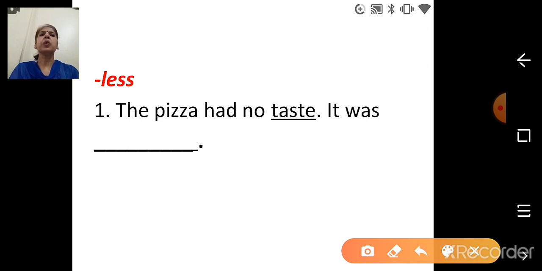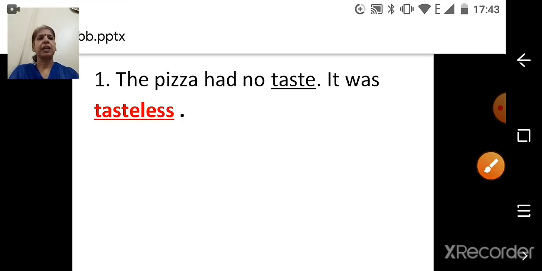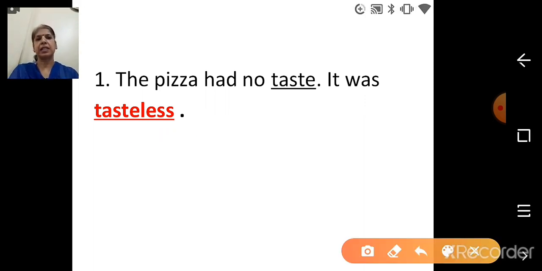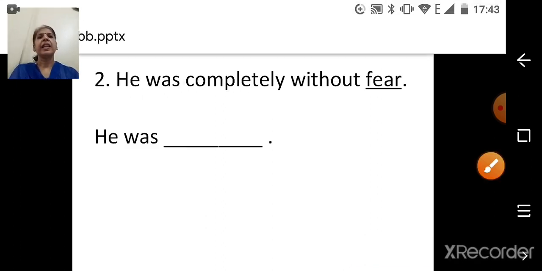The pizza had no taste. It was dash. So which word is underlined here? Taste. And we have to add the part of the word less given to this word. So taste plus less will become tasteless. So the answer is, it was tasteless. The pizza had no taste. It was tasteless.